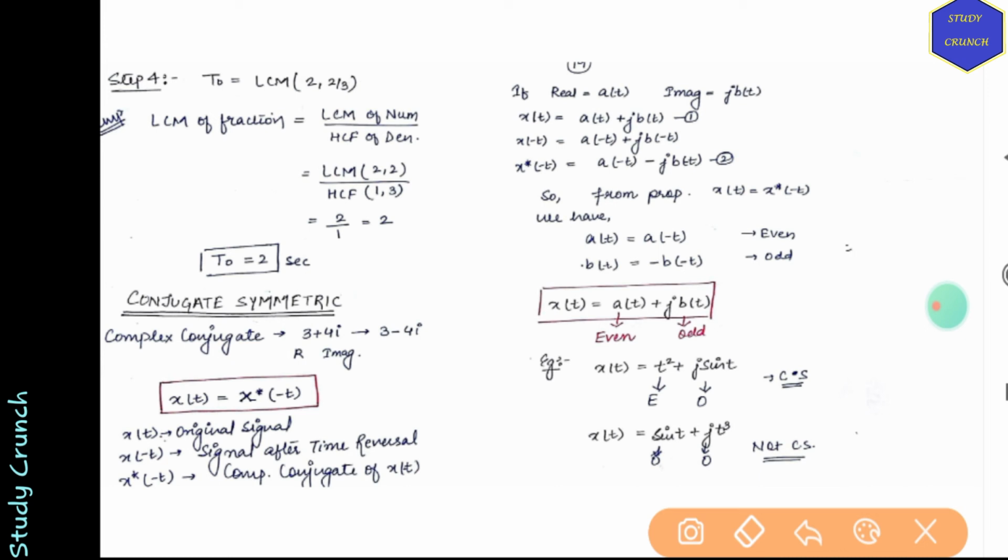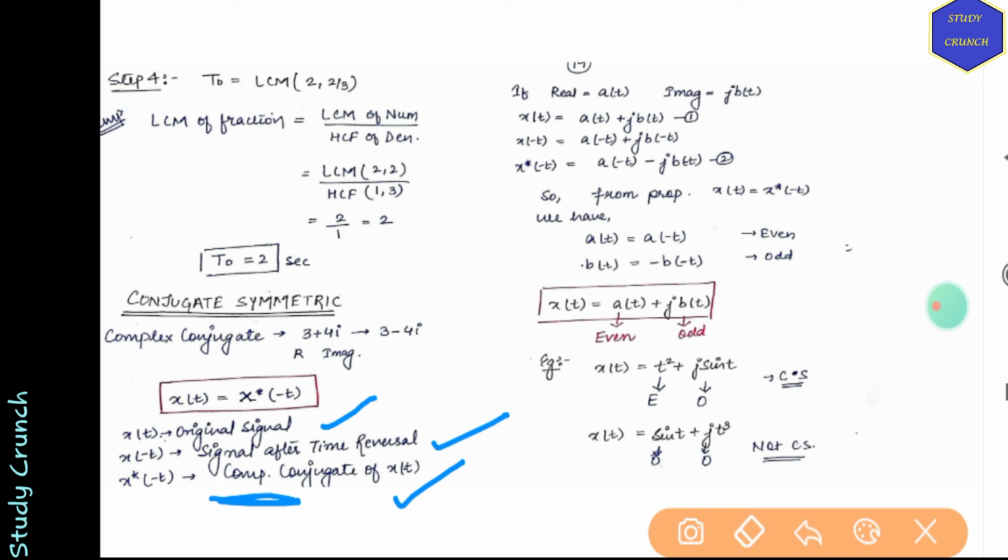So x(t) is the original signal, x(-t) is the signal after time reversal, and x conjugate is the complex conjugate of x(t). If we take the conjugate of the reversed signal and they both are equal, then only we can say they are conjugate symmetric signals.